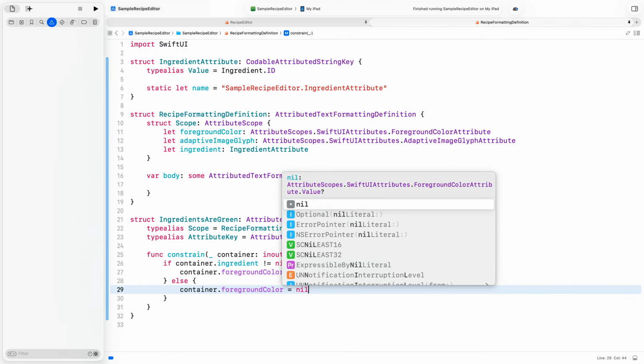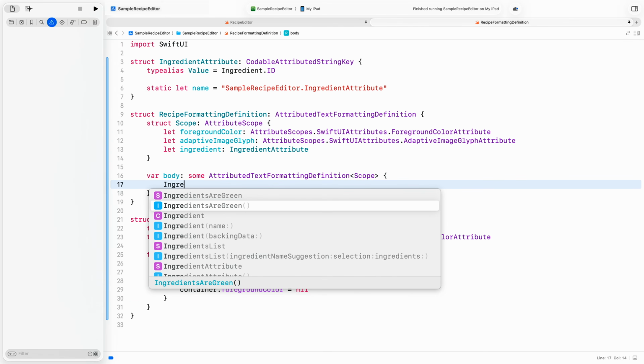Now that I have defined the constraint, I just need to add it to the body of the attributed text formatting definition. From here, SwiftUI takes care of all the rest. TextEditor automatically applies the definition and its constraints to any part of the text before it appears on screen.